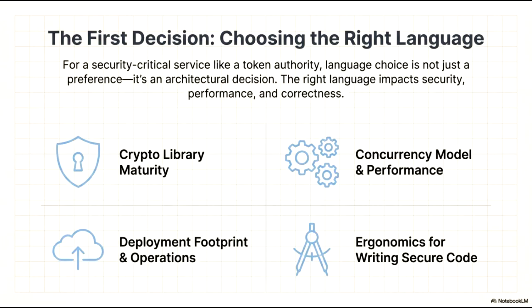First is crypto library maturity. For a token authority, we cannot compromise on the quality and audit history of the cryptographic primitives we employ. Second, we look at the concurrency model and overall performance. The language must efficiently handle high-throughput requests without introducing concurrency bugs that could lead to security vulnerabilities. Third, we consider the deployment footprint and operations. A smaller, more predictable runtime footprint reduces the attack surface and simplifies operational overhead in production environments.